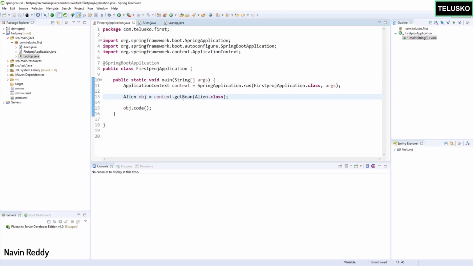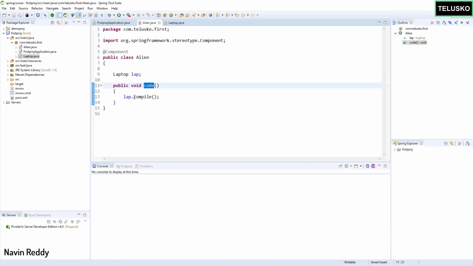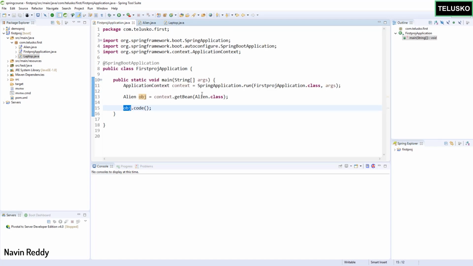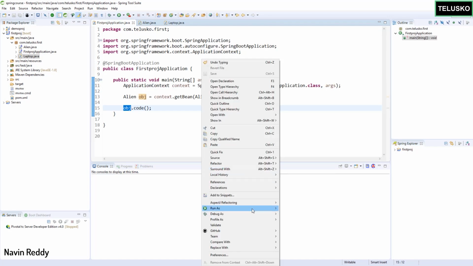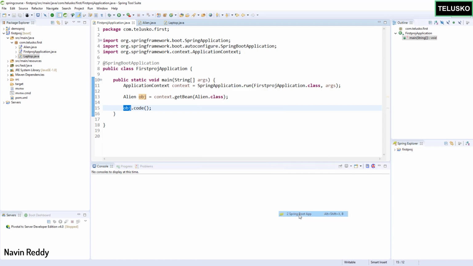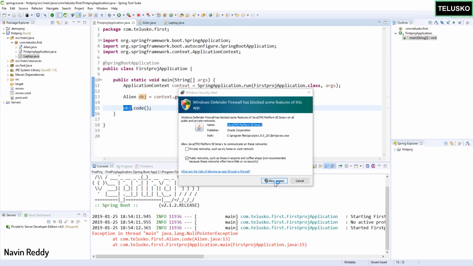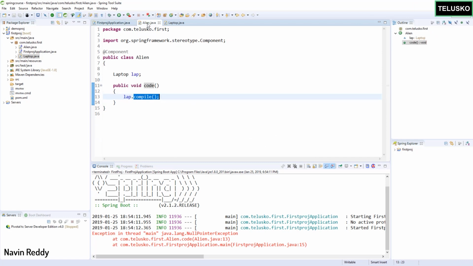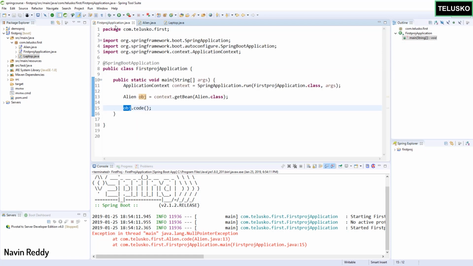And the moment you run this application now, we are saying code. Of course, code will call this method and then it will call compile. But to call compile, first we have to instantiate Laptop. Let me just run this application as it is. I will say run as Spring Boot app. It's asking for permission again. And you can see we got an exception, which is a null pointer exception in this case. Of course, this object here is not instantiated. So of course you can use new Laptop here, but then that's the idea, right? We don't want to create the object by ourselves.